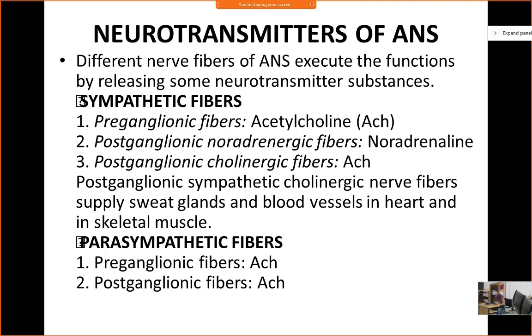So supply to the heart must increase or decrease? Increase. So which type of receptor? Everything is given here, whatever the sweat gland.